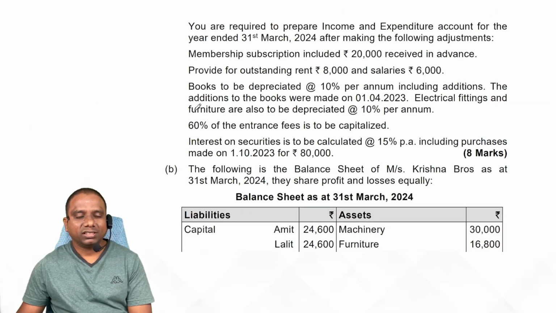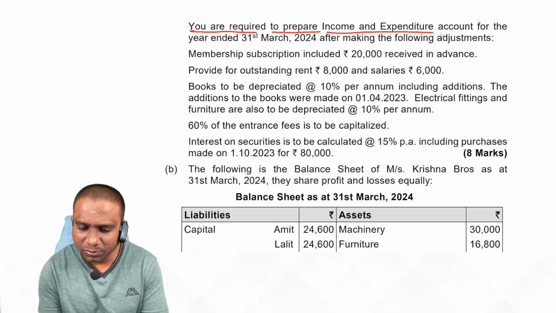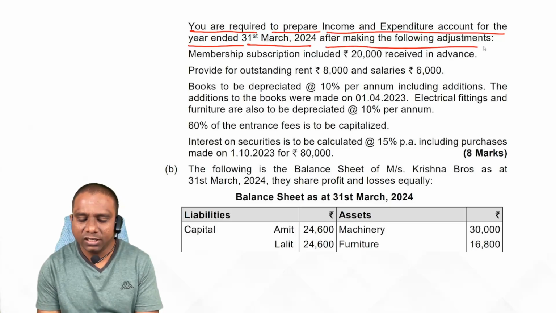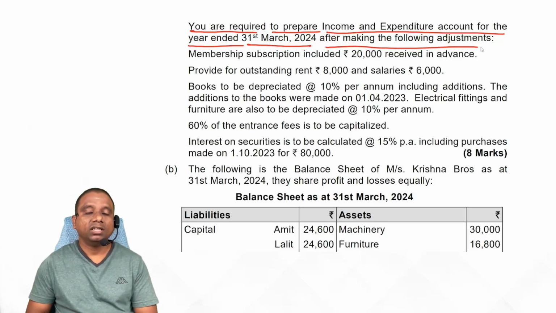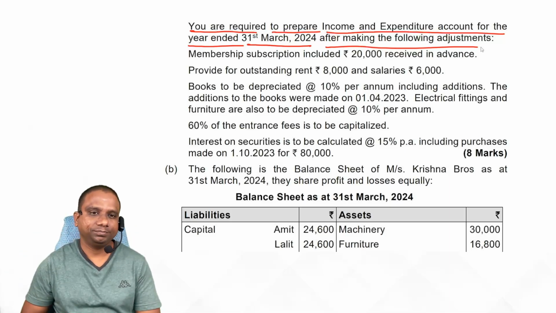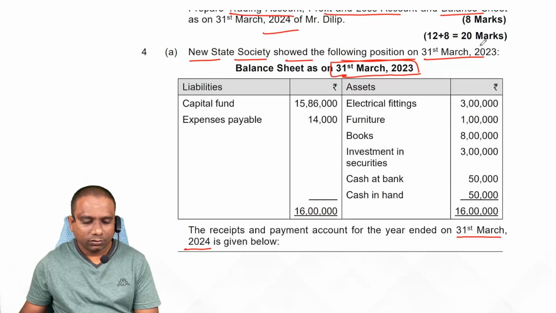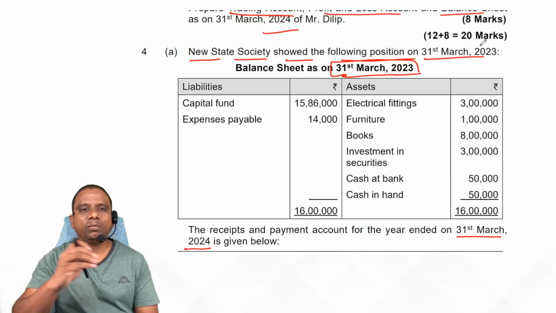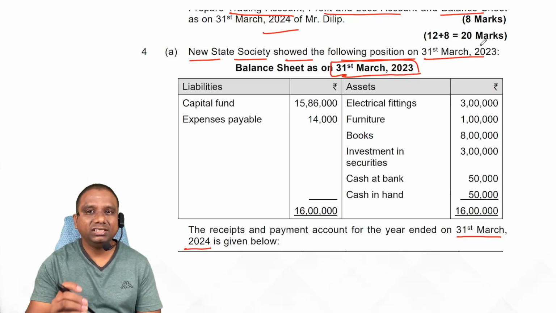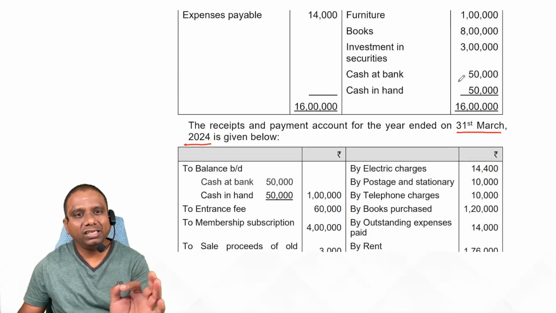Next one. Now look at what they are asking finally. You are required to prepare income and expenditure account for the year ended 31st March 2024 after making the following adjustments. See, here the only requirement is the income and expenditure account. First, draw the format. Books of New State Society, income and expenditure account for the year ended 31st March 2024. Is it clear, students? Yes.